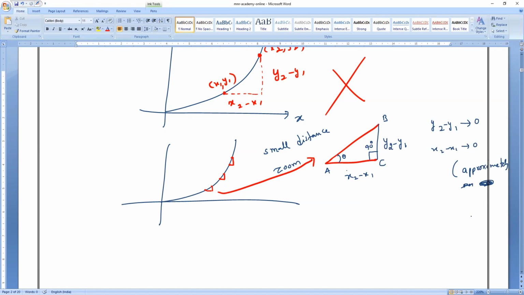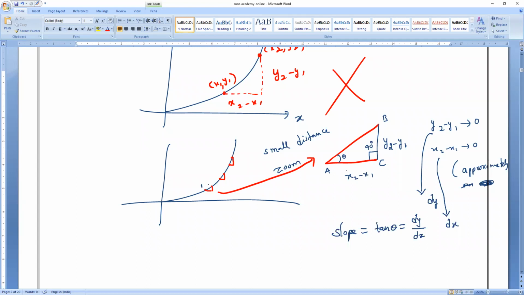Now, if it is extremely small, approximately 0, then y2 minus y1 we represent as dy, and x2 minus x1 we represent as dx. So now you can find the slope of the graph, which is tan theta, equal to what? dy by dx.